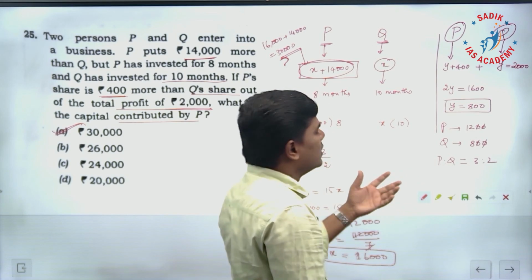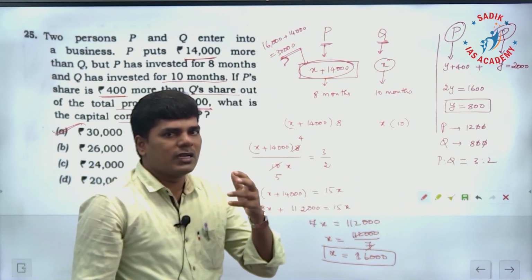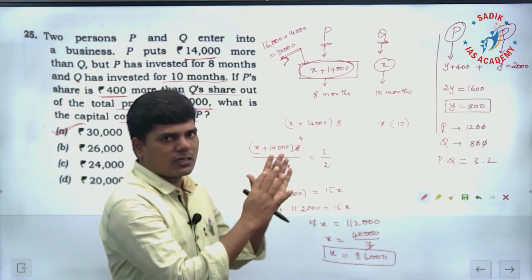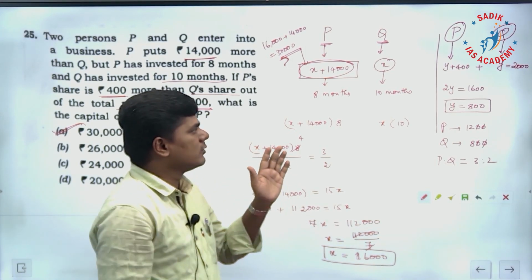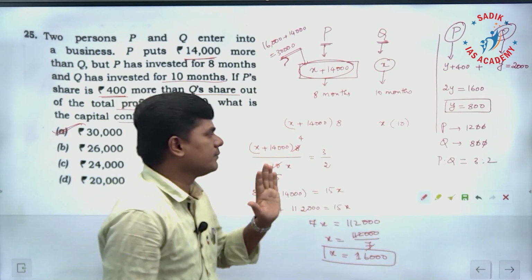For this question, see, every question there you can solve in multiple ways. There are other methods also. I am giving just the conventional method. So one method only I am using. Multiple methods I am not using here.